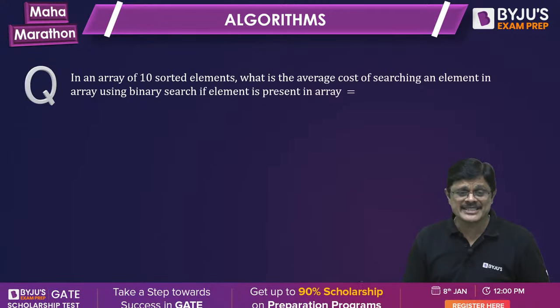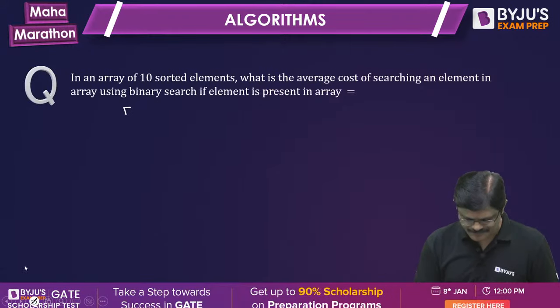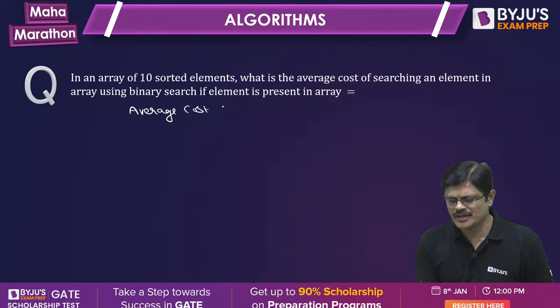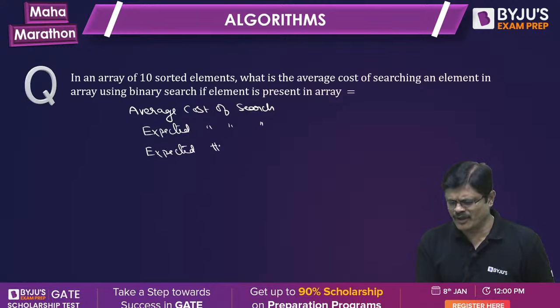Expected average cost means expected cost of search. See, the question here is average cost of search, or expected cost of search, or expected number of comparisons.